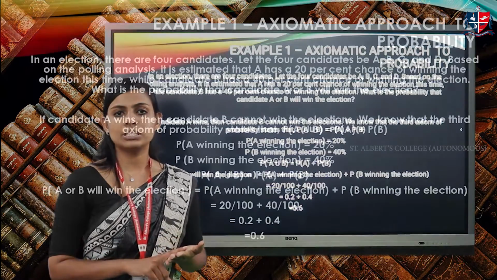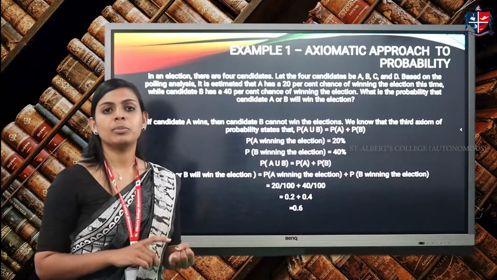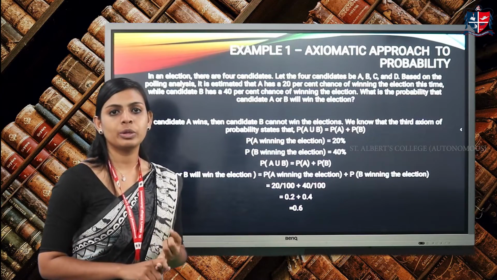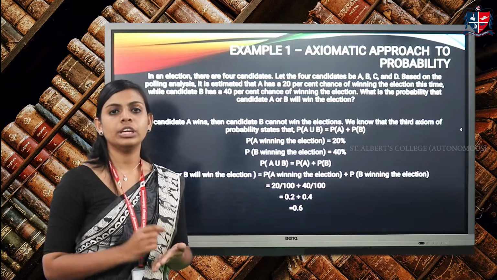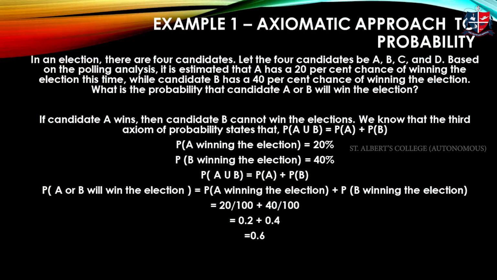So the joint probability will be 20% plus 40%, which will give you 60%. So we have solved this problem using the third axiom of Kolmogorov, that is probability of A union B is equal to probability of A plus probability of B. So the probability that A or B will win the election is the sum of individual probabilities of A and B winning the election separately. Okay, so the answer of example 1 is 0.6.